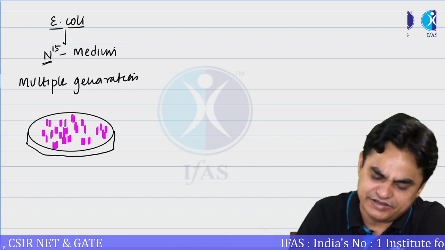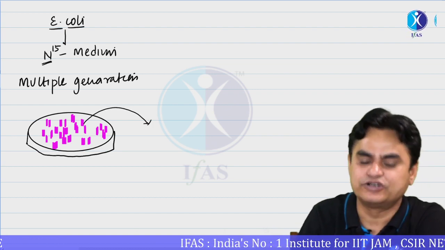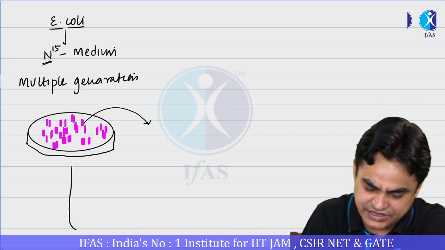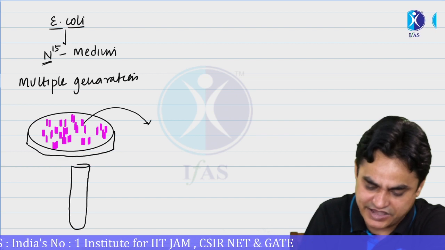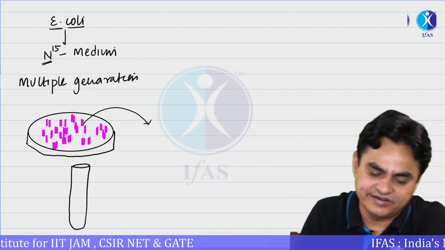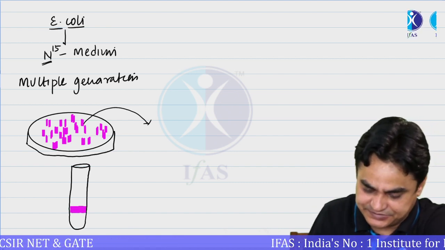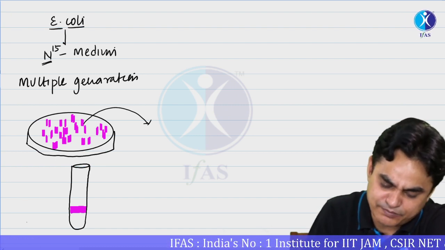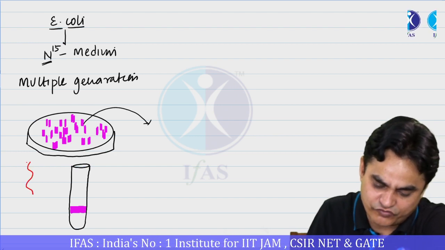When the bacterial colonies were isolated, they were centrifuged using a density gradient centrifuge. What was identified is that the isolated DNA forms one sharp band at a higher density, which represents that both the DNA strands are of heavy type.